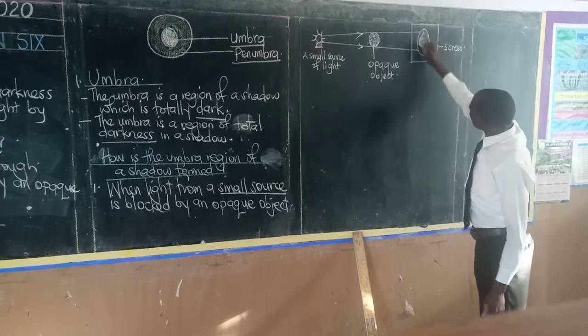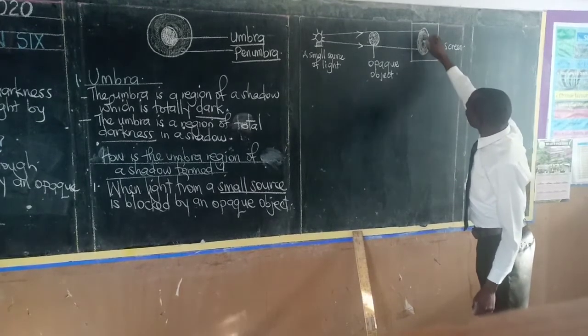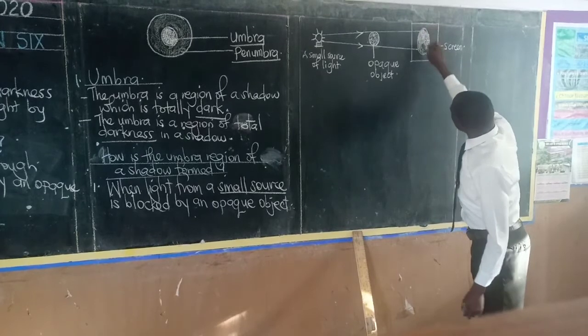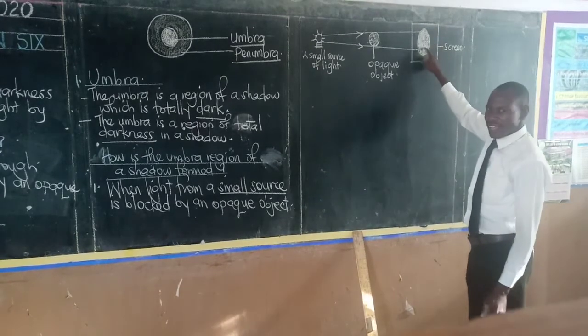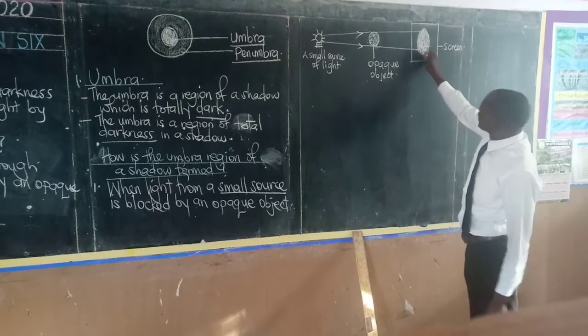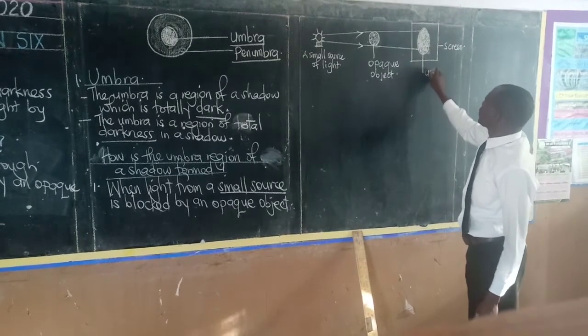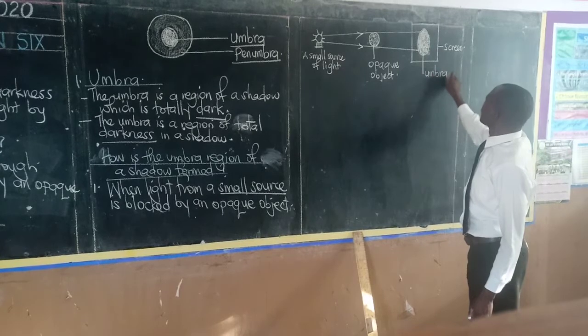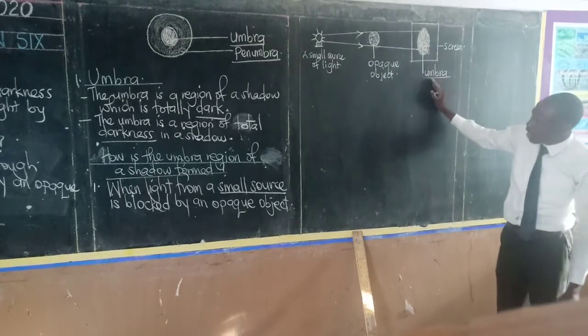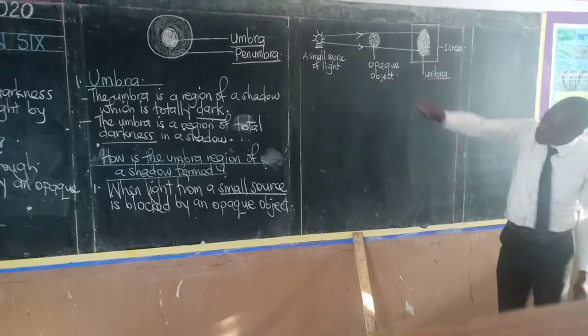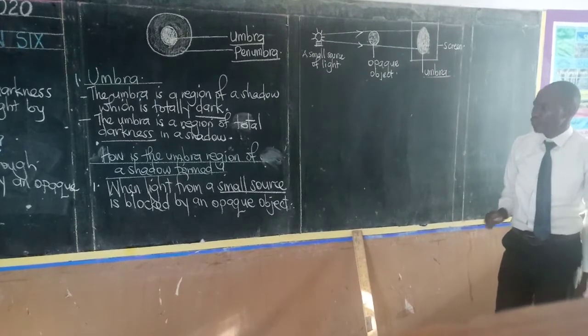But that shadow is totally dark. That region that is formed is totally dark. And that region of a shadow is called the umbra. So that is one way through which the umbra region of a shadow is formed.